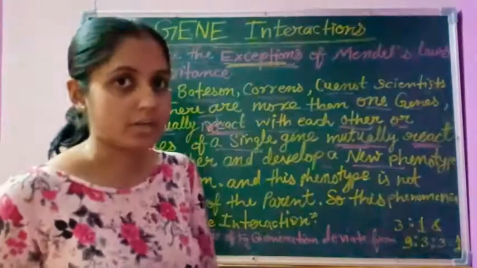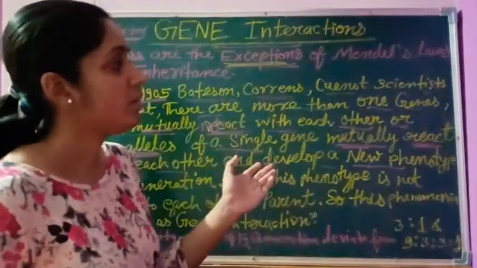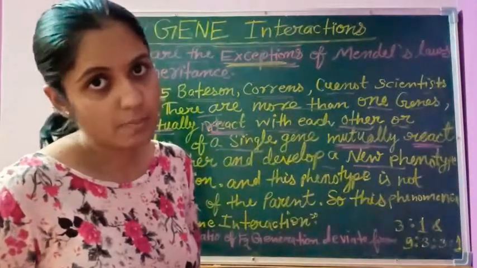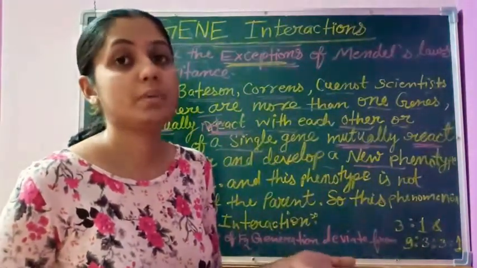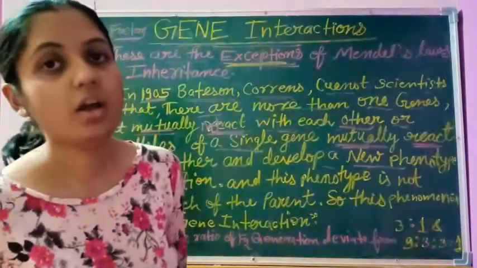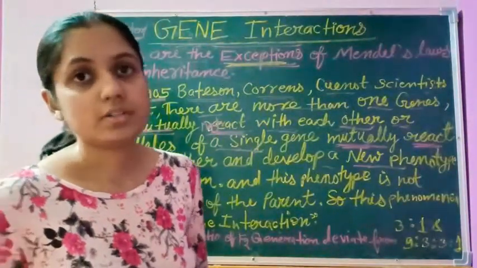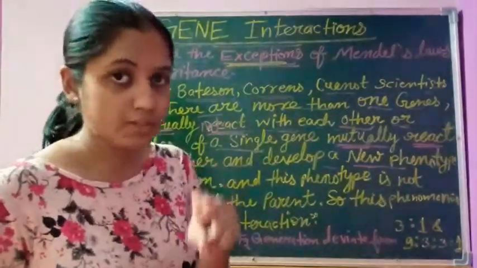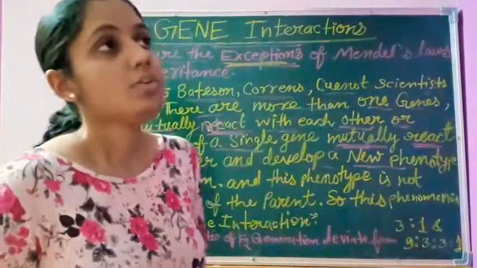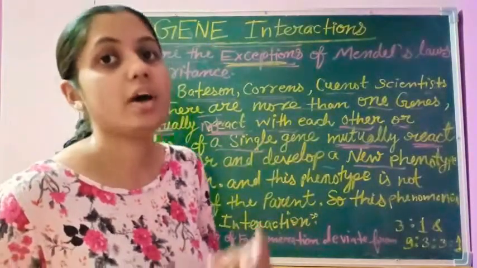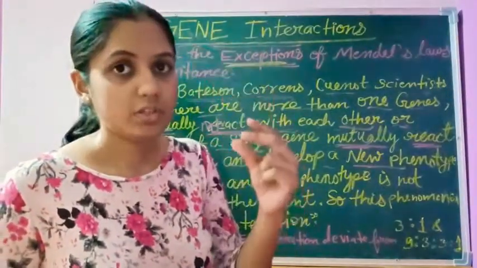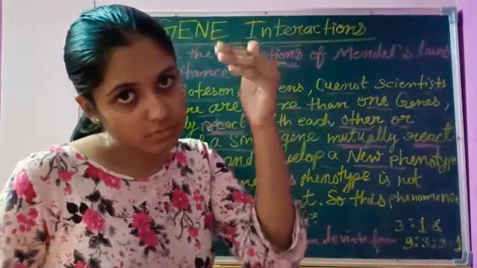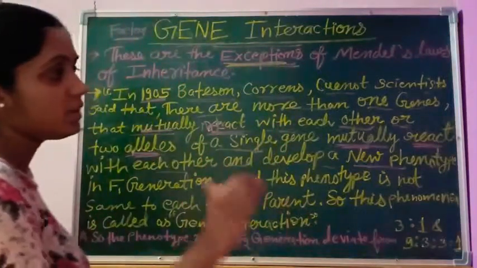But there are many plants, which in later videos we will also discuss, like Antirrhinum majus and Mirabilis jalapa, etc., in which both the alleles mix in each other and mutually react with each other. So the two alleles of a single gene interact or mutually react with each other. They are not independent. This process is known as gene interaction.